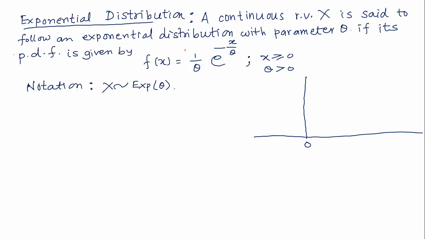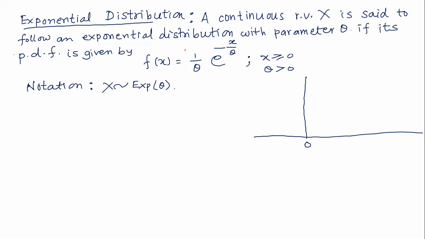A parameter is a quantity which specifies the distribution completely. So theta can be any finite positive real number.